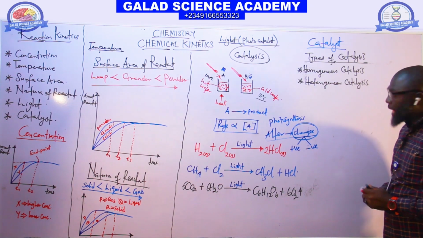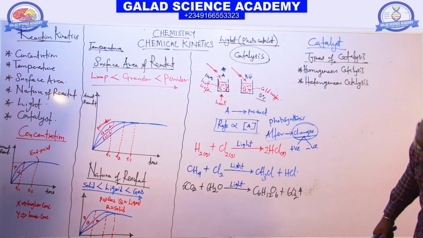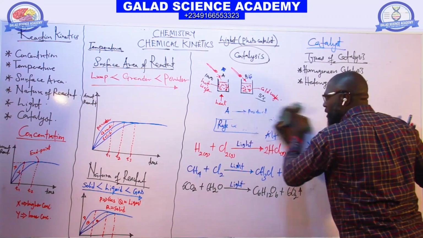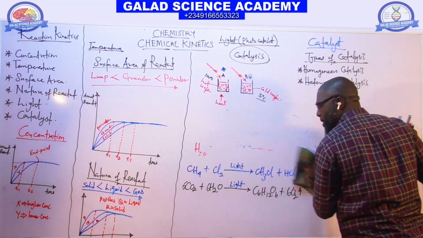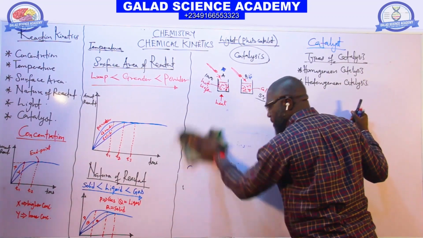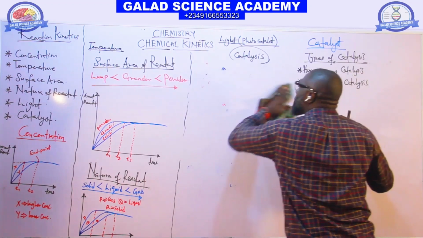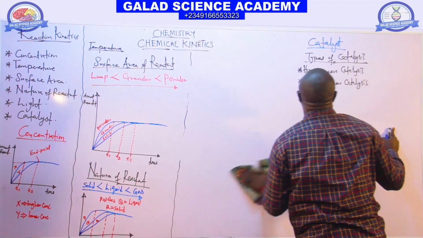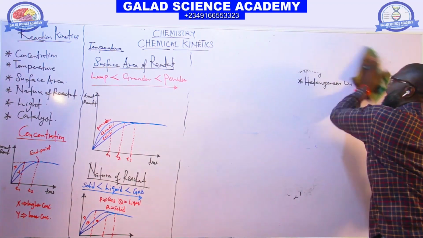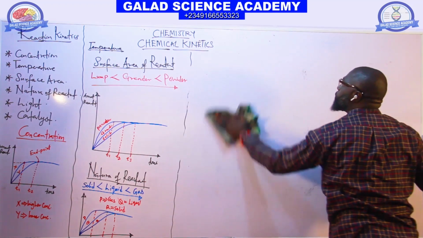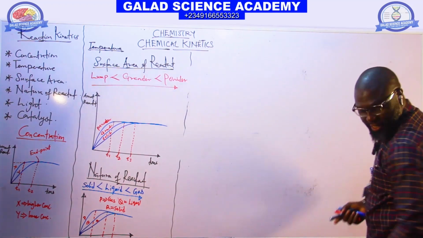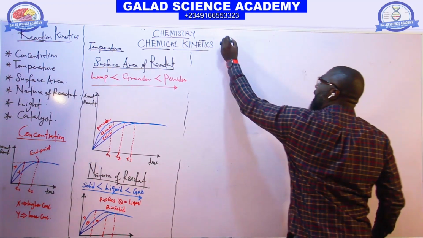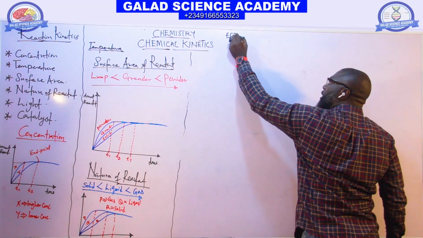So let's treat them one after the other. Then there are two types of catalysis: homogeneous catalysis and heterogeneous catalysis. Let me write it here again.